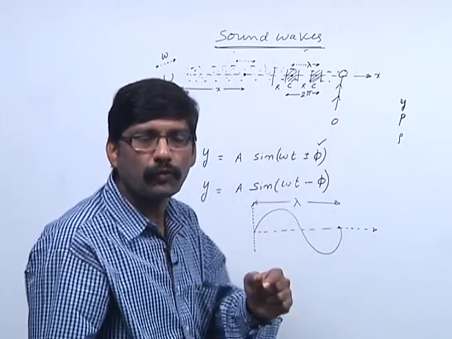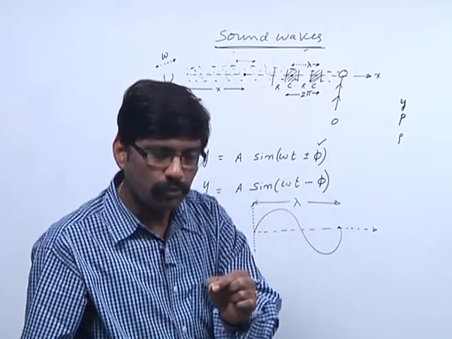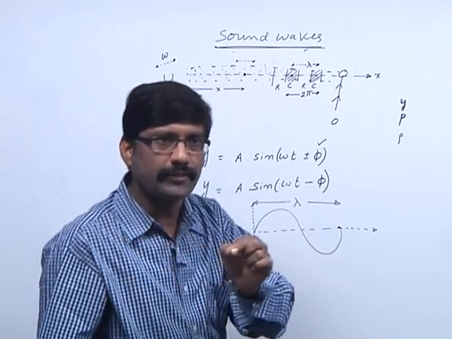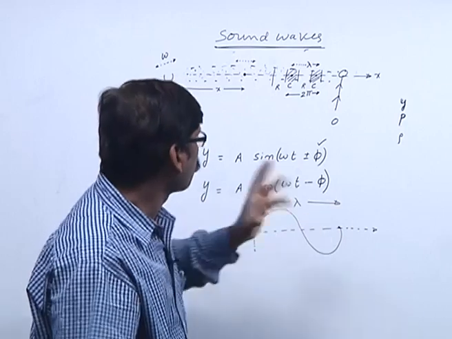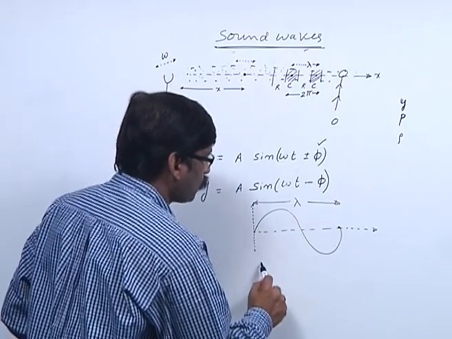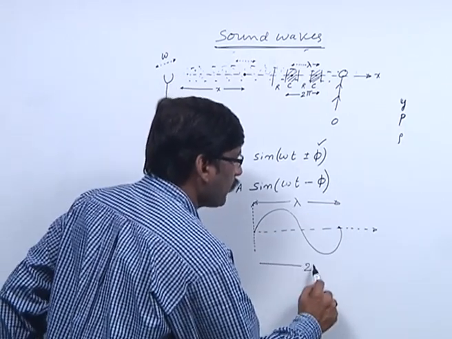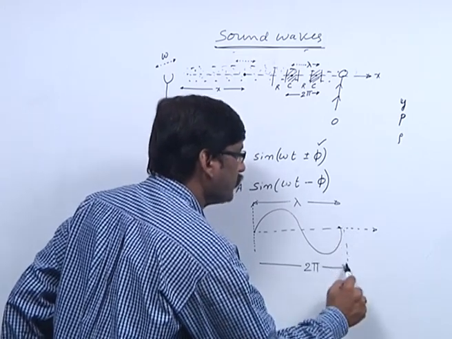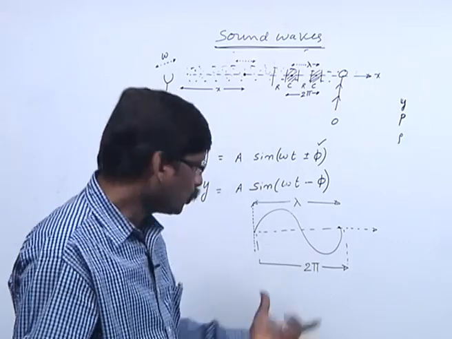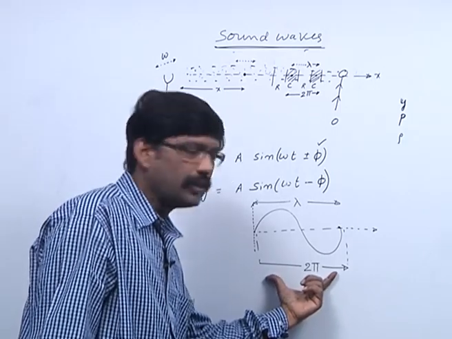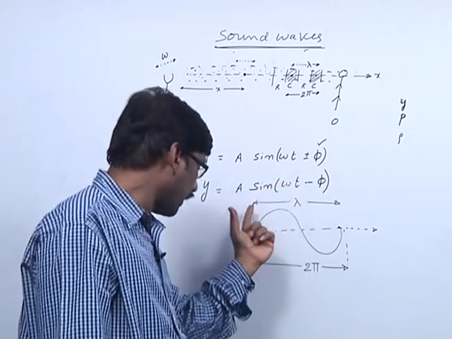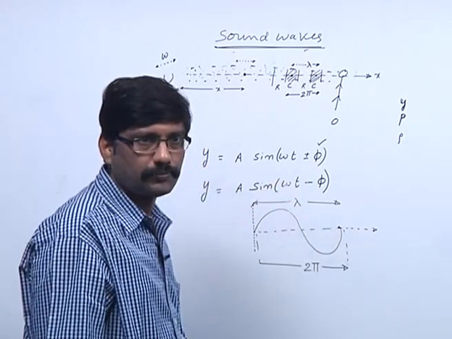One oscillation is equal to 2 pi radians: 0, 90, 180, 270, 360, 2 pi radians. So that means 2 pi radians phase difference is equal to 1 lambda path difference.